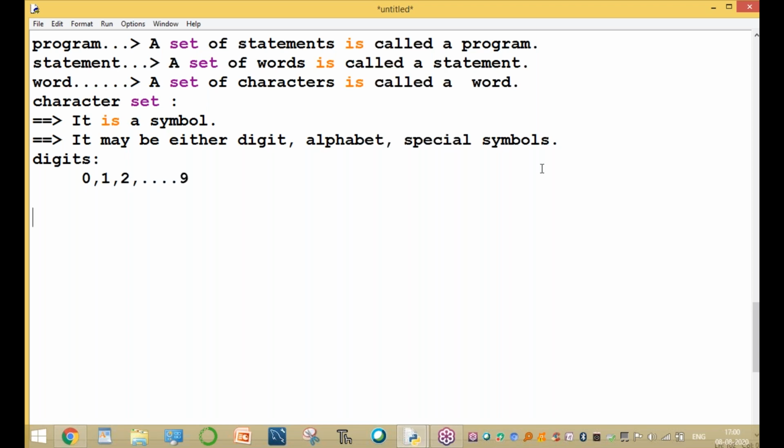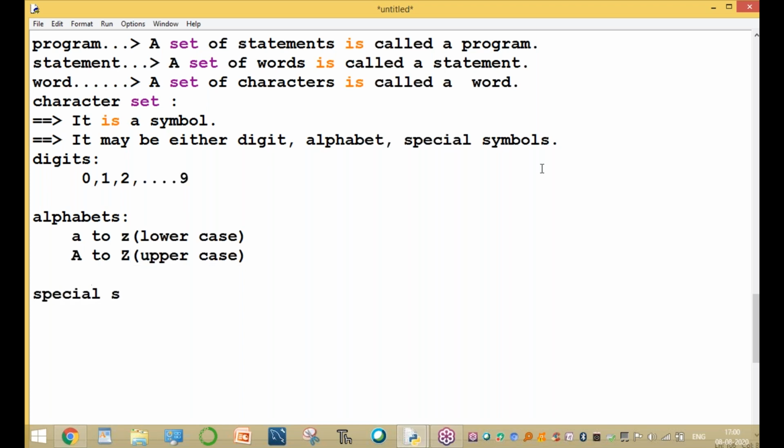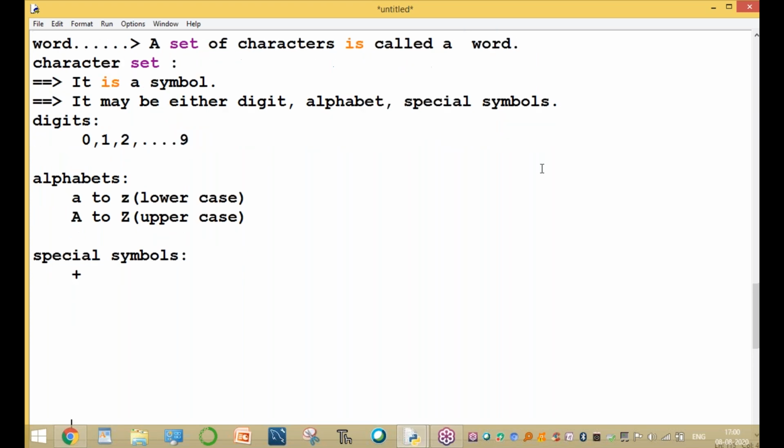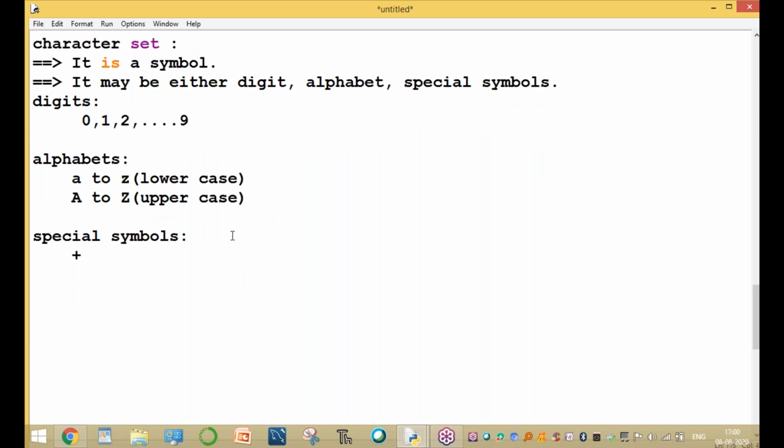And what are the alphabets available? Alphabets are A to Z in lowercase letters, and capital A to capital Z, uppercase letters. Now the special symbols. What are the special symbols, sir? These are the special symbols: plus.